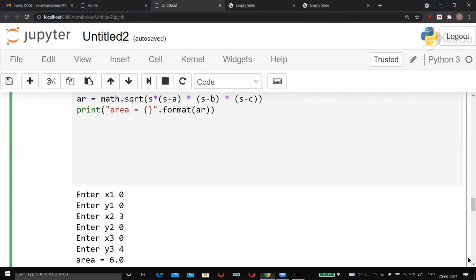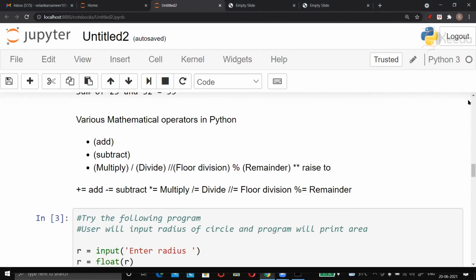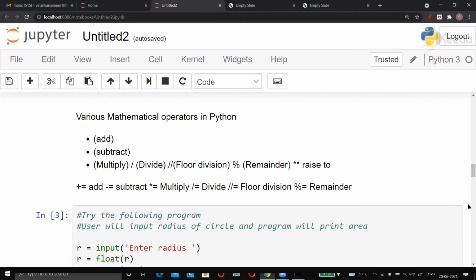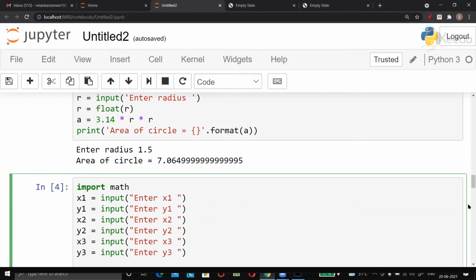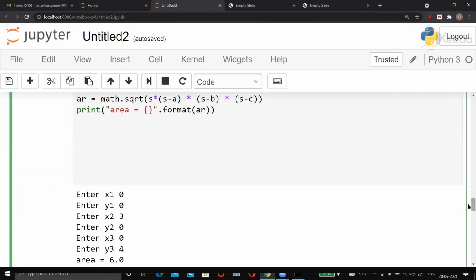Now, I'll tell you one more thing, that if you are seriously using Jupyter Notebook and you are trying some programs in Jupyter Notebook, then what happens is you type the program and you run them, isn't it? And the output appears here exactly. You see, this is how the program executed.